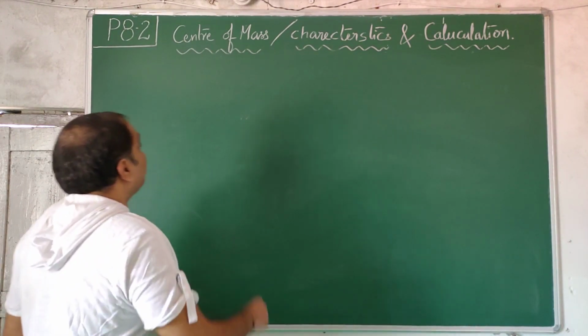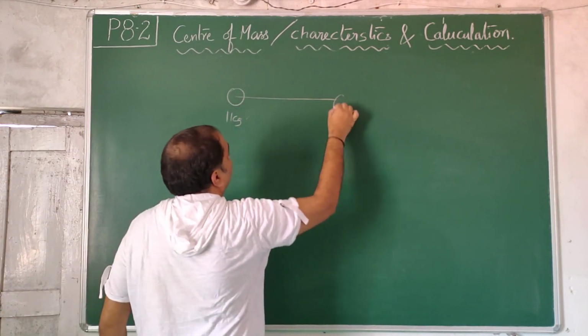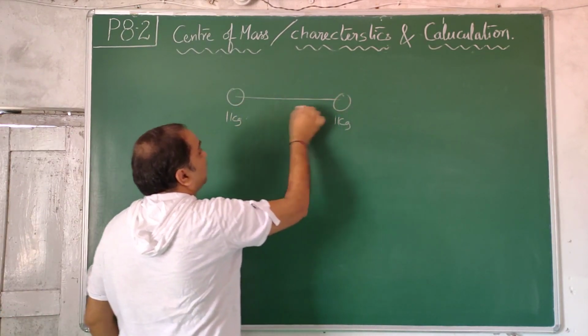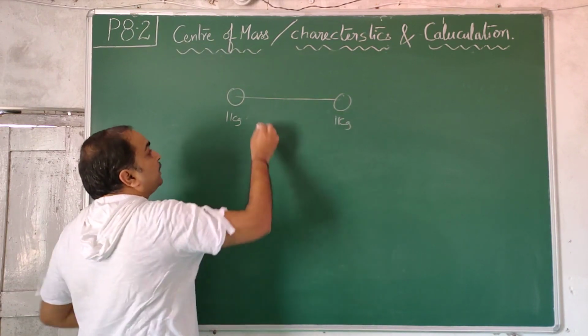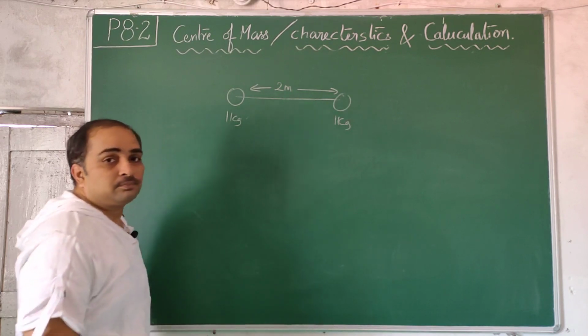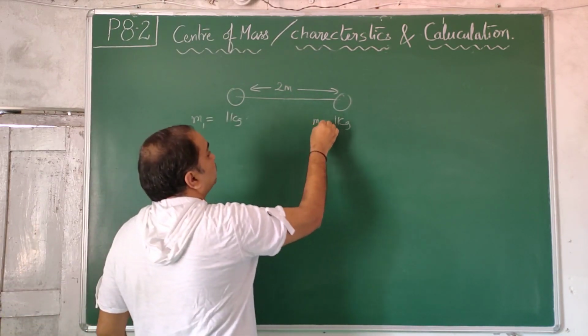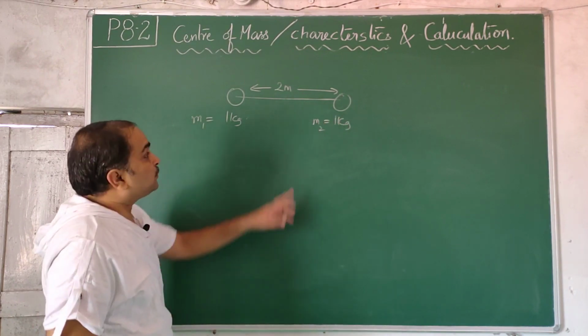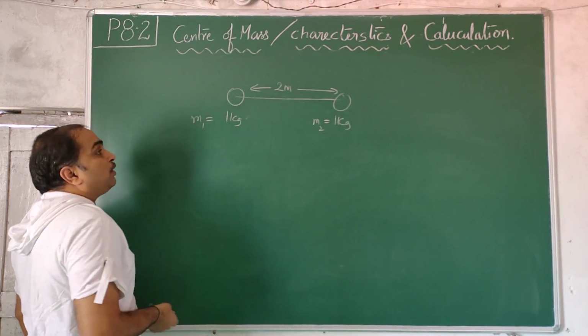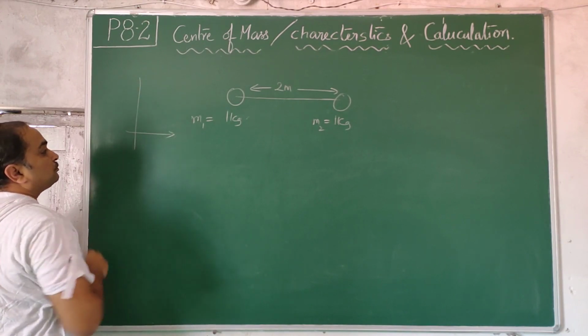Now let us take a simple example. There is a 1 kg point mass, another 1 kg point mass, and they are separated by a distance of 2 meters. So this I take M1, this I take M2. Now I want to find the center of mass. Where is it? I can take the origin anywhere. So I take some origin here.